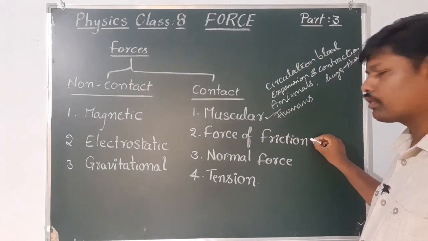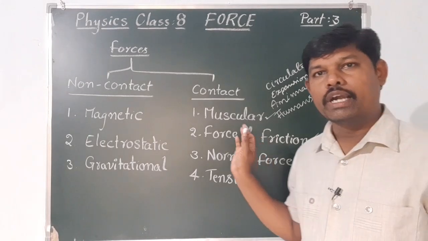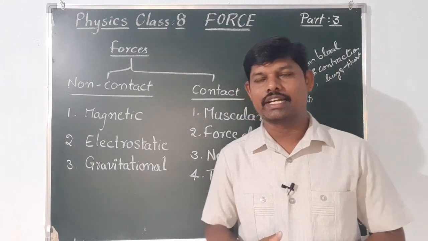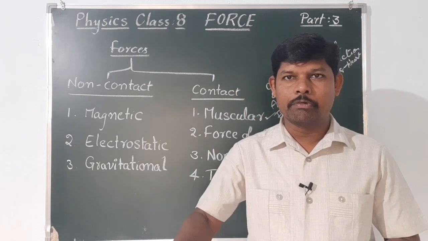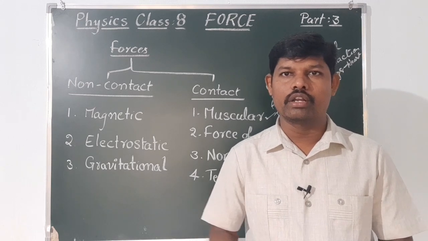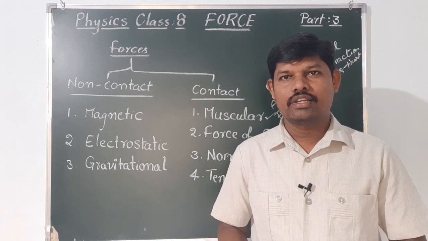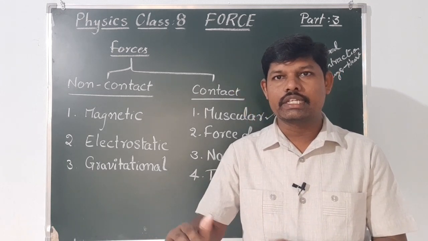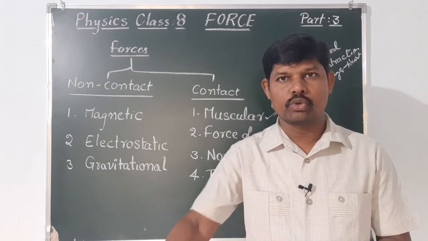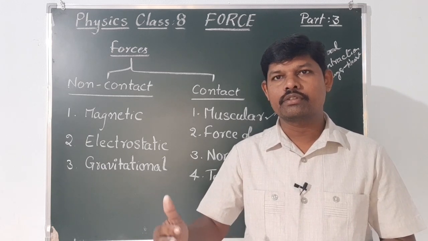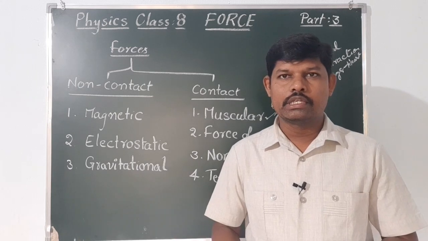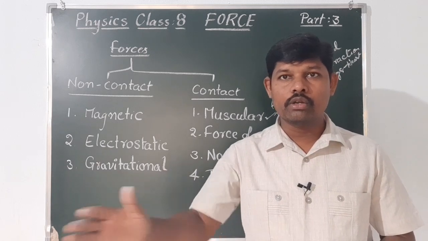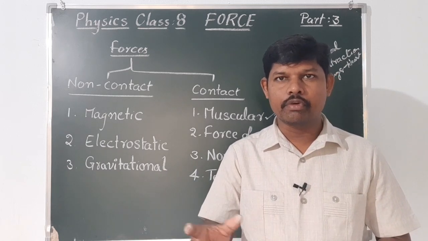Next one, force of friction. What is force of friction? In which conditions will it occur? Let us see. For example, on a level ground, if you roll a ball, what happens? It will move a certain distance. After some time, invariably, its speed decreases slowly. Then after some time, the ball comes to rest. Why does the speed of the ball decrease? Why does the ball stop? Is there any force acting on the ball?